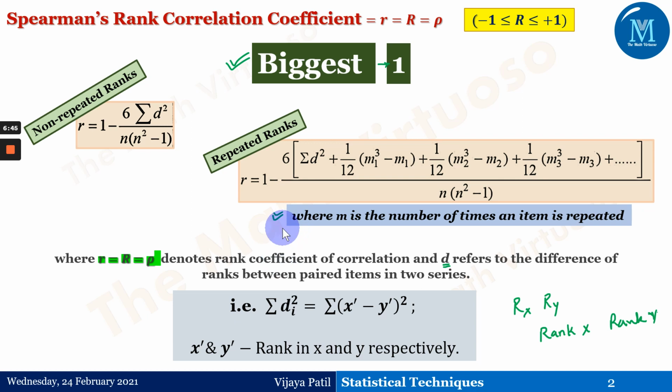Okay, now there are a few remarks. Since Spearman's rank correlation coefficient rho is nothing but the Pearsonian correlation coefficient between the ranks, it can be interpreted in the same way as Karl Pearson's coefficient. Now, Karl Pearson's correlation coefficient assumes that the parent population from which sample observations are drawn is normal.